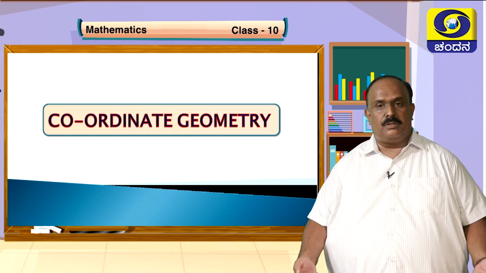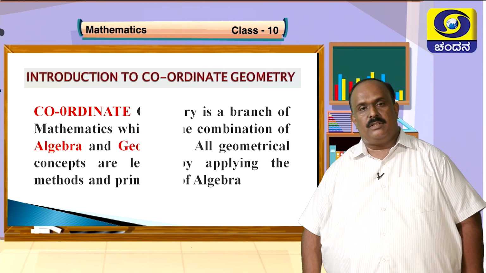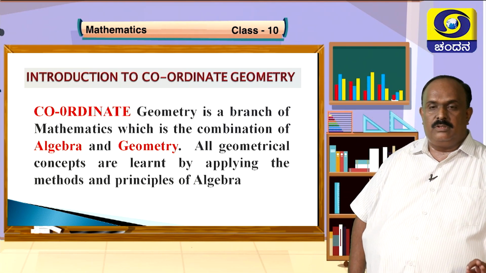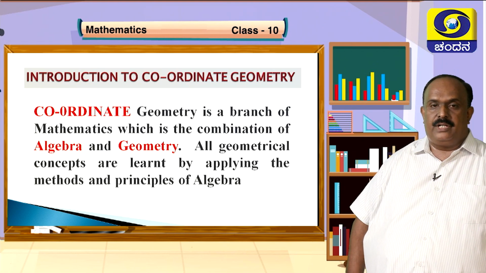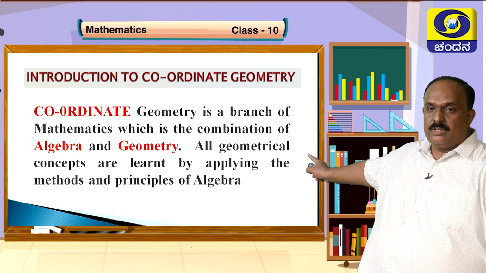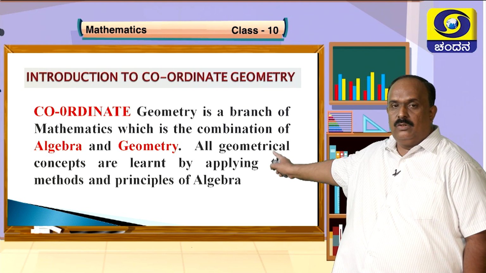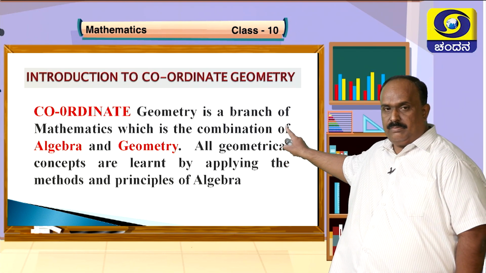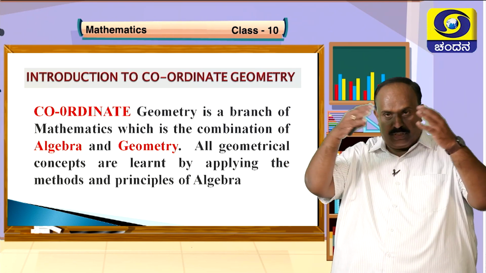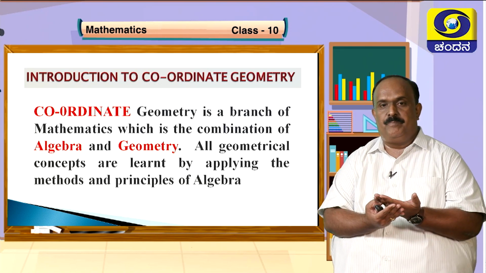Sir, then what is coordinate geometry, sir? Let me see. Look at this. Carefully observe this. Read every word very carefully. Coordinate geometry is a branch of mathematics which is the combination of algebra and geometry. I repeat, coordinate geometry is a branch of mathematics which is the combination of the totality of both algebra and geometry.